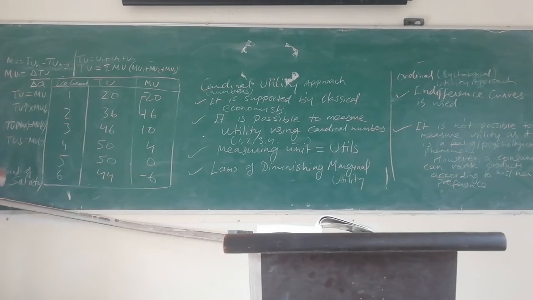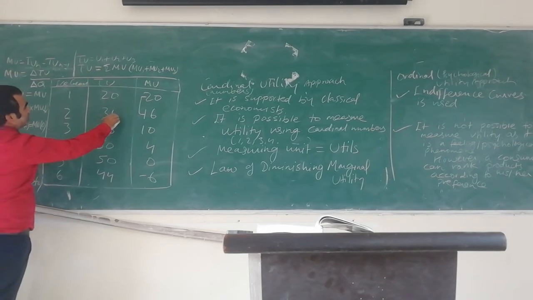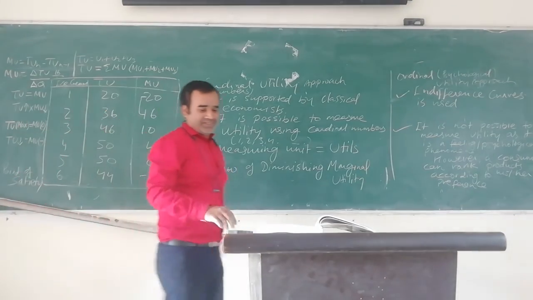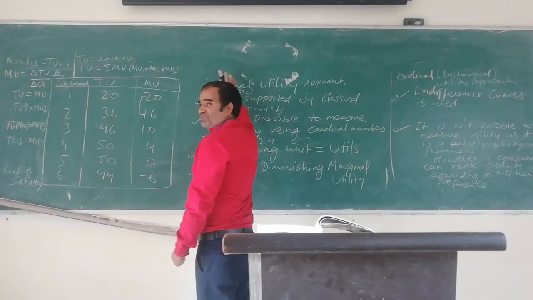Now we see how it is happening. So see this one. We see from the second, 36. So change in total utility is how much? Then change in quantity. Change in quantity is from 1 to 2. So 2 minus 1 is 1. Not clear? Okay. I'll erase this part.